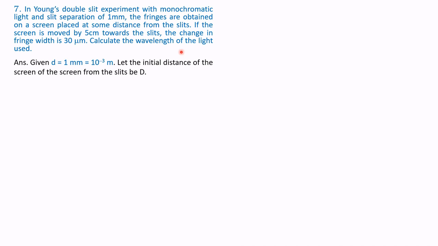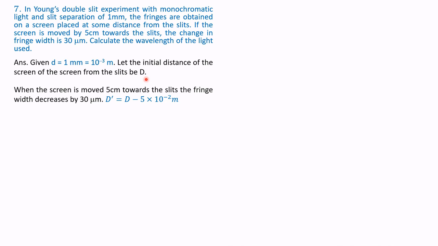We are required to calculate the wavelength of the light. Let us do it. Given small d is equal to 1 mm. You see here the distance between two slits is 1 mm, that is equal to 10 to the power of minus 3 meter. Let the initial distance of the screen from the slits be D. Therefore, when the screen is moved 5 centimeter, the new distance will be D dash is equal to D minus 5 into 10 to the power of minus 2 meters.